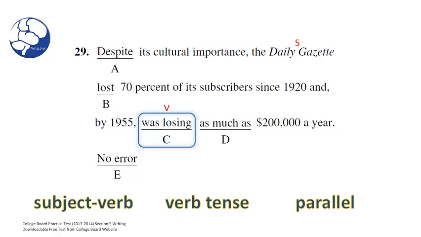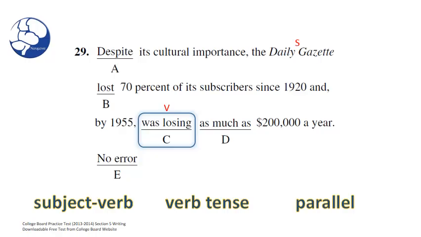What about verb tense? Well, here was losing is written in the past progressive, and this is appropriate as we've already established from choice B in our explanation of time and of the time phrase. Was losing is okay because we know by 1955 that some action is occurring, the continued loss of, in this case, subscribers and money. So the past progressive was losing is okay here.